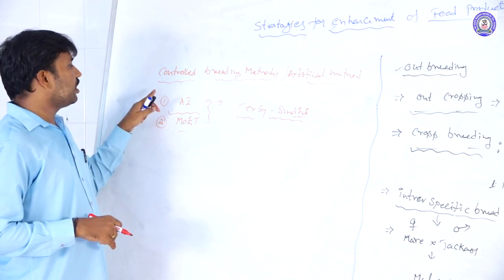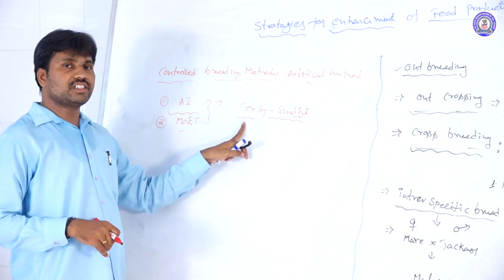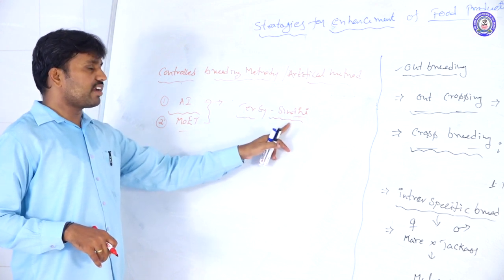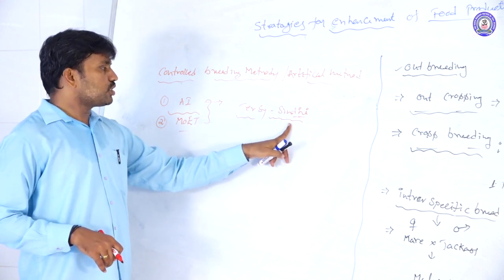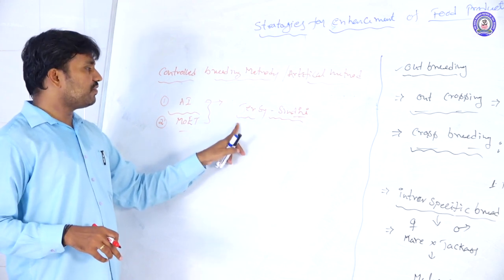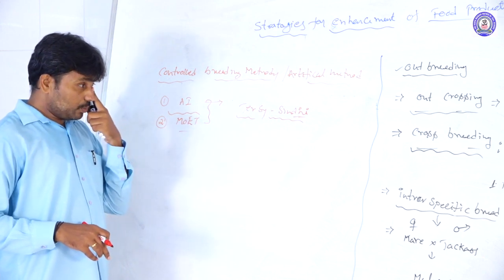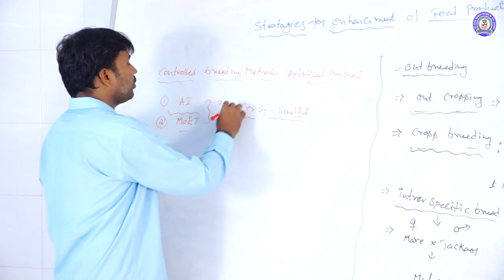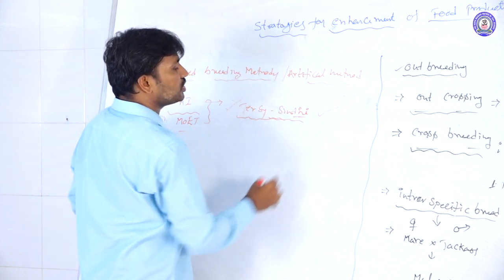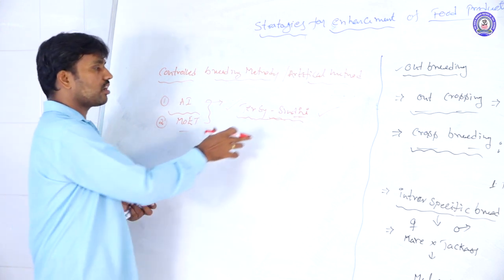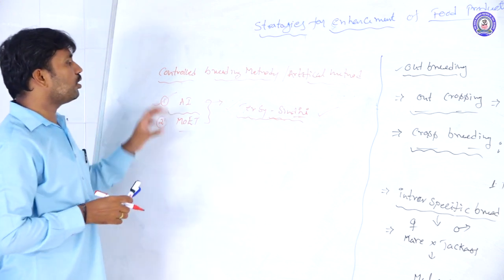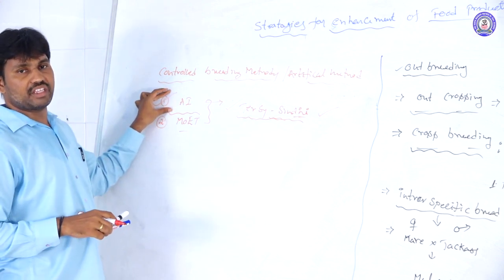We artificially inject the semen taken from Jersey bulls into our native Sindhi cows. They produce offspring with both characters, so crossbreeds are produced. This type of method is called control breeding, the artificial insemination method.